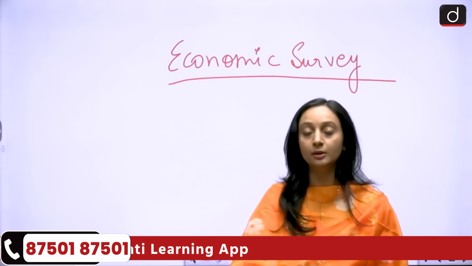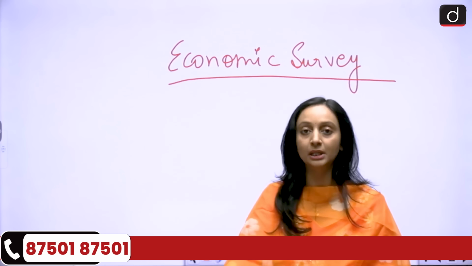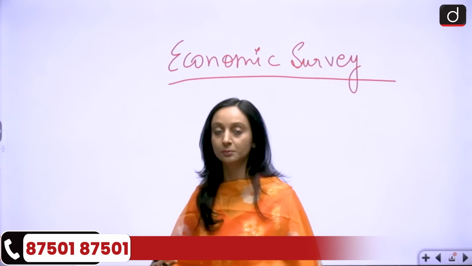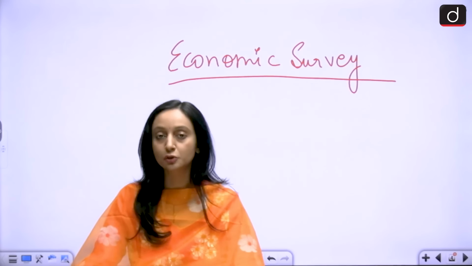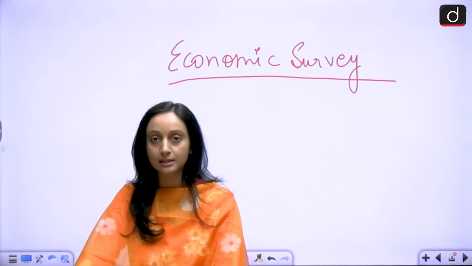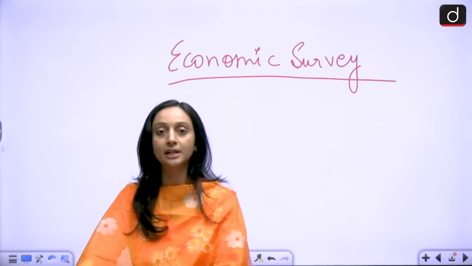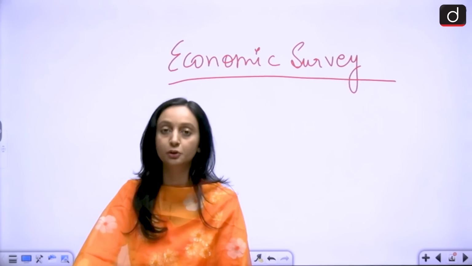So these trends are going to help policy makers identify what has been the trend of economic growth in the country and which sectors need more priority, which sectors need more work to be done. So these things will help policy makers understand the trends and come up with better allocation of funds and better policies in the sectors that need more work to be done in them.